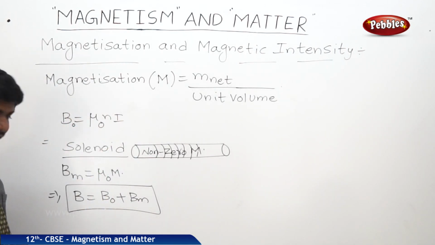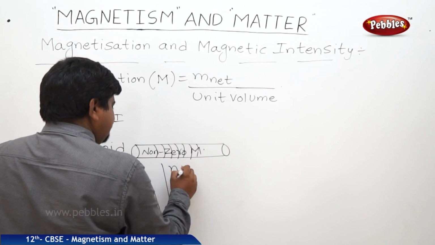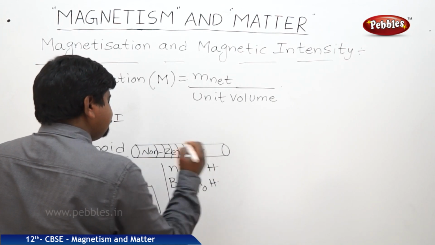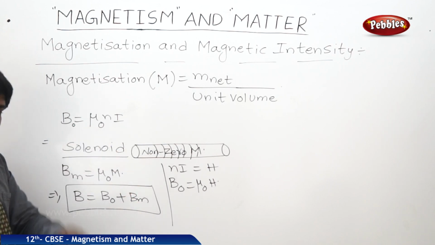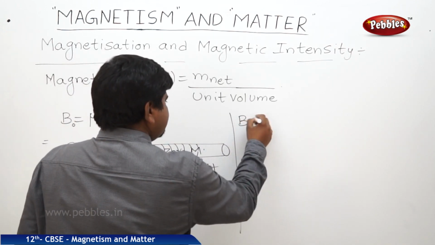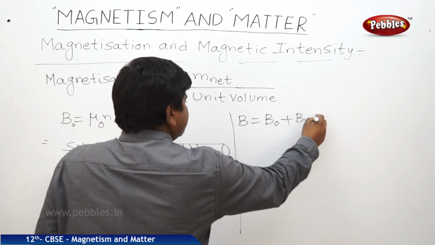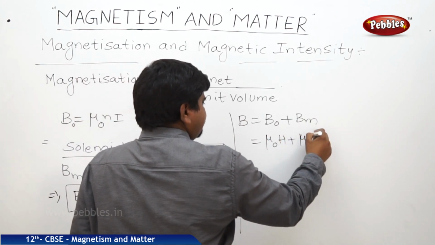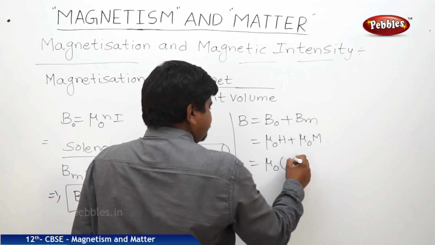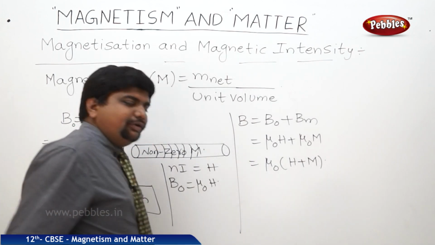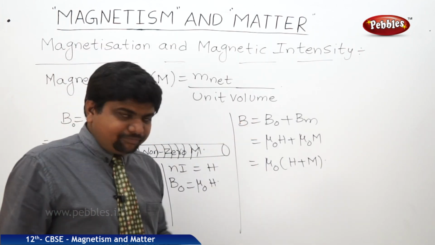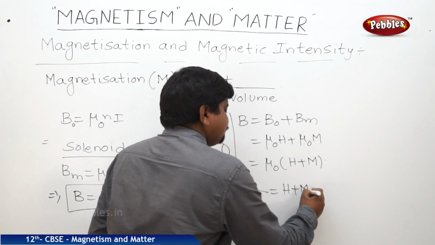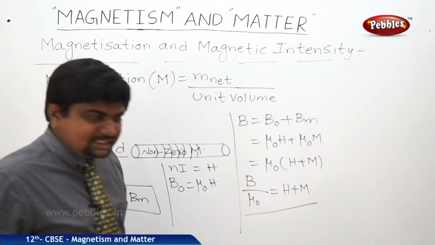So B naught is equal to mu naught Ni. We can write Ni is equal to H. Therefore B naught is equal to mu naught H. So B is equal to B naught plus Bm, which is mu naught H plus mu naught M. So we can write mu naught into H plus M. Now we are going to derive the relation between H and B. So B by mu naught is equal to H plus M, and H is equal to B by mu naught minus M.